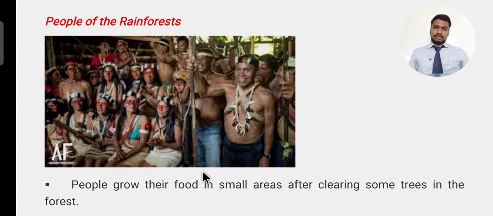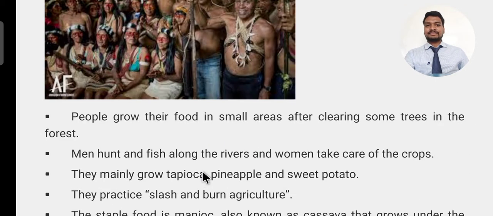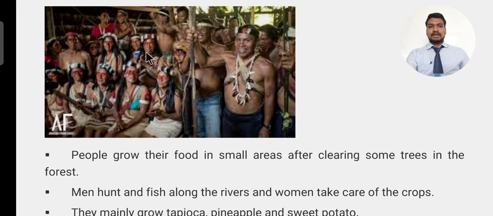The men hunt fish along the rivers and women take care of the crops. Here the men hunt fish.